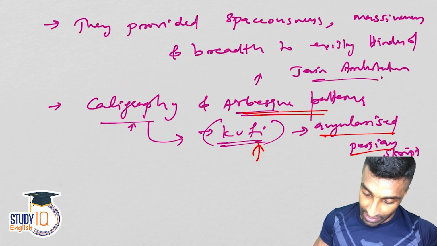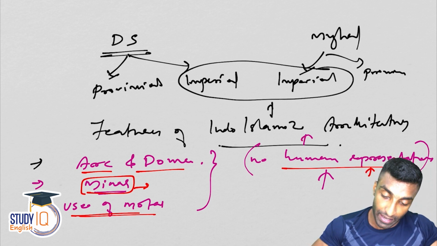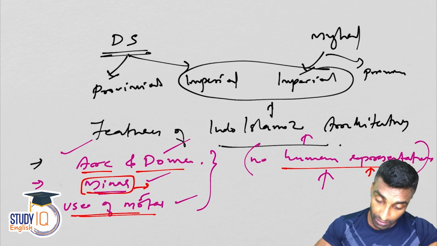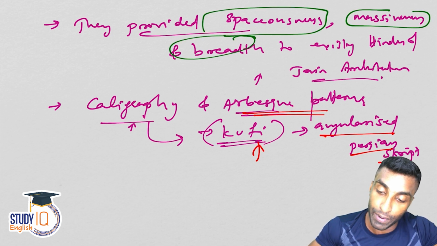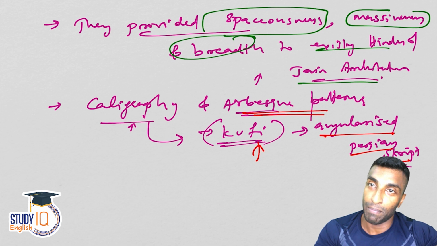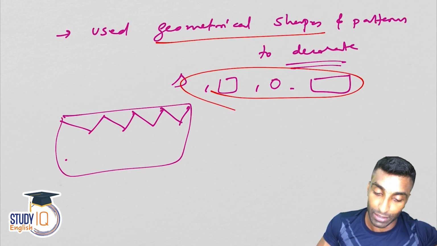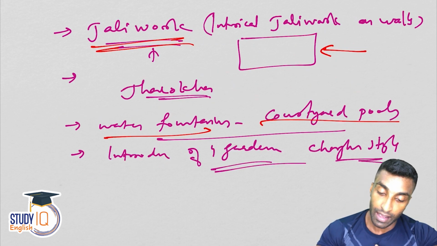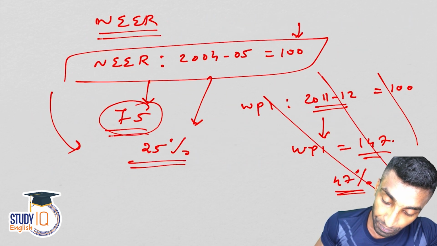Let me show you. We discussed the features here, Delhi Sultanate: features of Indo-Islamic architecture, arc and dome, minar, use of mortar, and then look at this: they provided spaciousness, massiveness and breadth to existing Hindu and Jain architecture, meaning they started converting Hindu and Jain temples into mosques. Then calligraphy, arabesque pattern, which we discussed, geometrical shapes to decorate the walls, jali work, and water fountains, courtyard pools, etc. These are things we have discussed.